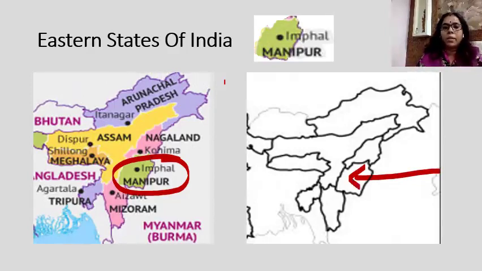This part is Manipur. You have to draw one arrow, and what you have to do? You have to write Manipur above the arrow on it. You have to write the complete name. Follow, children?